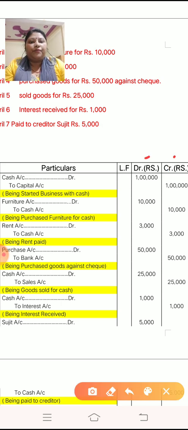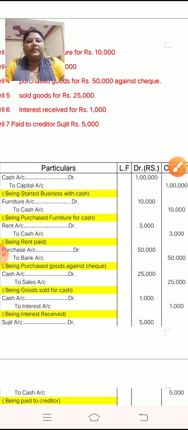Now how do you have to write down the amount? Cash account debit. So 1 lakh you have to put on the debit side. Okay, on the credit side do not write any amount, it is blank. And after that, to capital. Here "to" denotes the credit side. So 1 lakh you have to write on the credit side, and on the debit side do not write any amount. So one amount you write in debit, and one amount in credit. Okay, cash account debit to capital account, 1 lakh, 1 lakh.